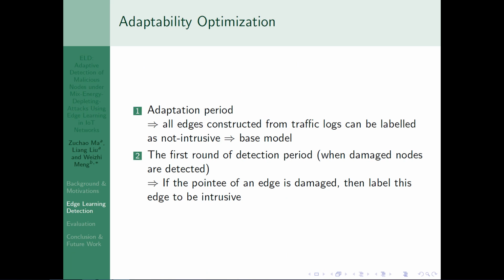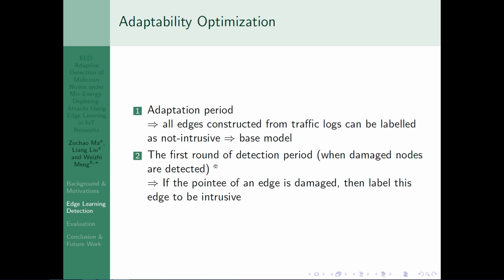To further improve the performance, ELD adjusts its setting by adaptability optimization. There are 2 periods of ELD. The first one is the adaptation period. In this period, all edges constructed from traffic logs are labeled as not intrusive, and from this period, ELD can obtain a base model.